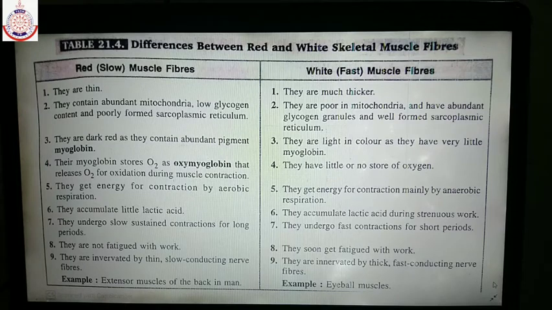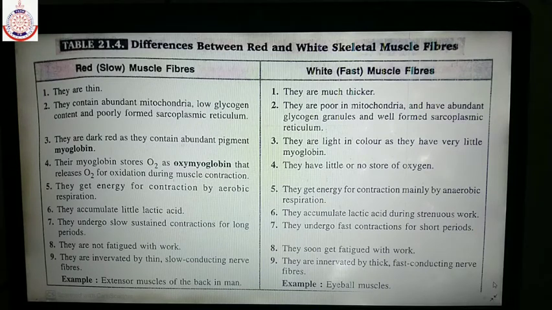The amount of myoglobin and red muscle fibers is more in an athletic person as compared to a non-athletic person. If the person exercises for a longer period, then the oxygen content and myoglobin content of the muscles increases and they undergo aerobic respiration.